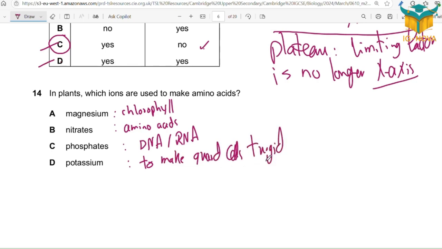Which point in the syllabus, mister? We don't teach it in IGCSE in detail, I said. Same for phosphates, we don't teach in detail. If you check chapter 6, you have only magnesium and nitrate. So B.